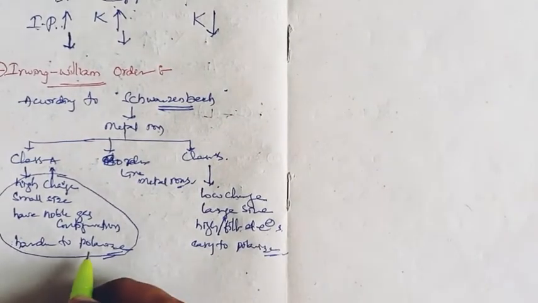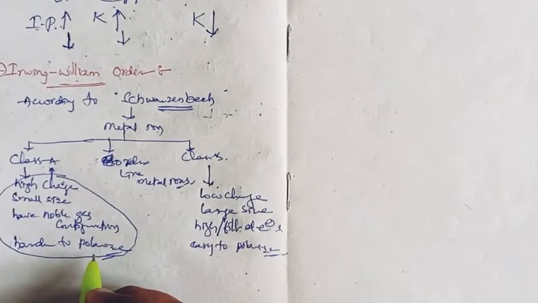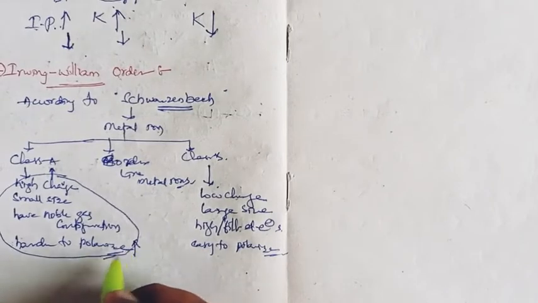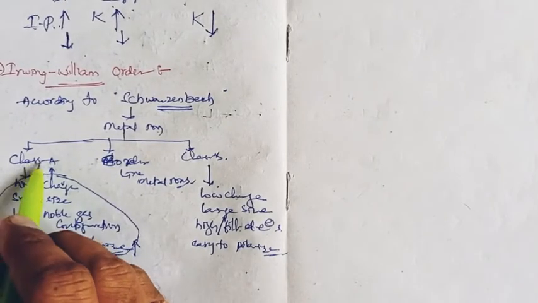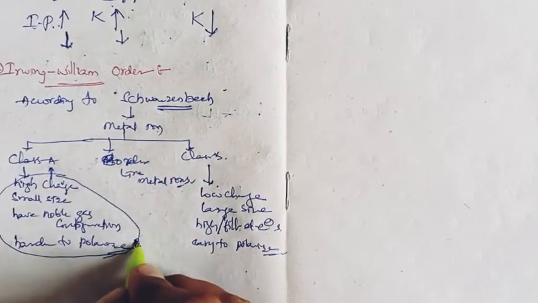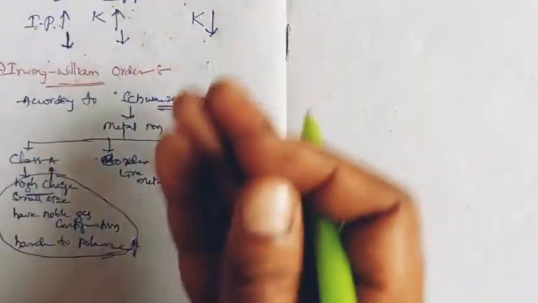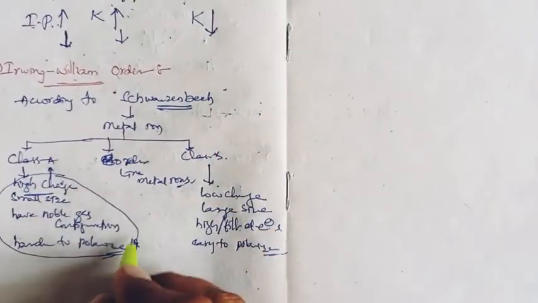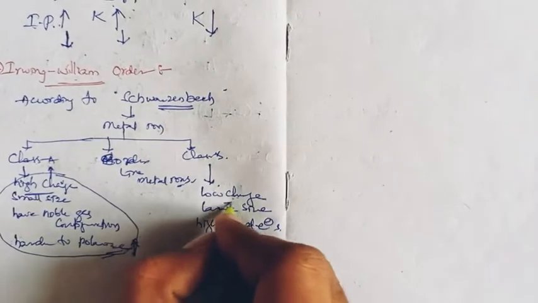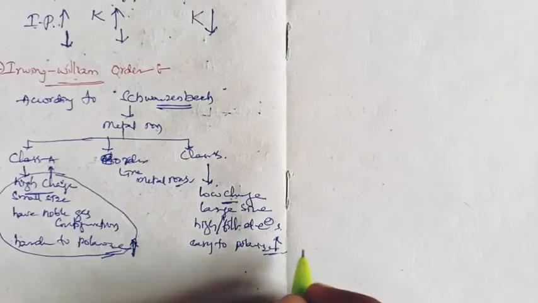Harder to polarize means they cannot increase the oxidation state. Class A metals already have a large oxidation state, so they cannot go to a higher oxidation state. Whereas class B metals have lower charge, so they can easily increase their oxidation state.